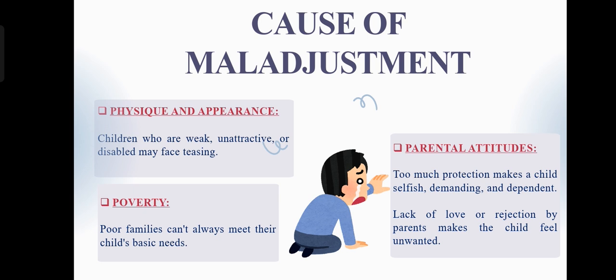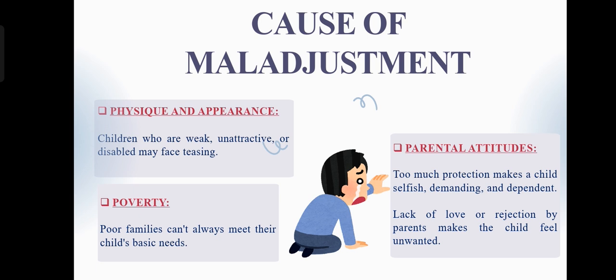The first one is physique and appearance. A child's physical characteristics like height, weight, body shape, facial features, and skin conditions can affect how they feel about themselves and how others treat them. When a child believes their body makes them different in a negative way, they may withdraw, lose confidence, or act out.